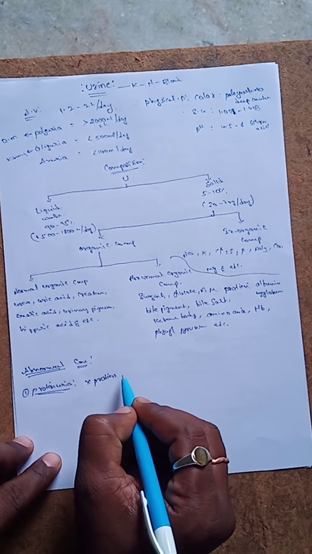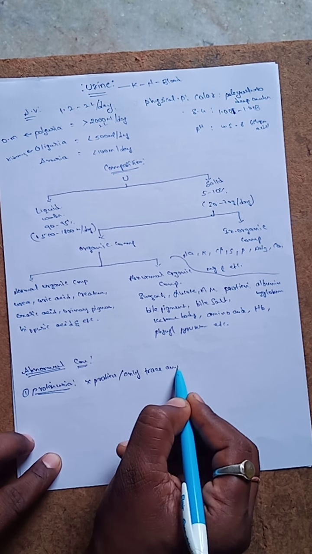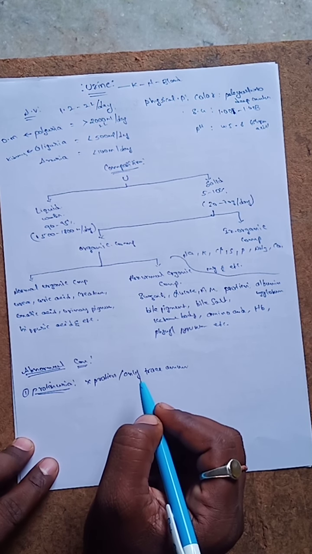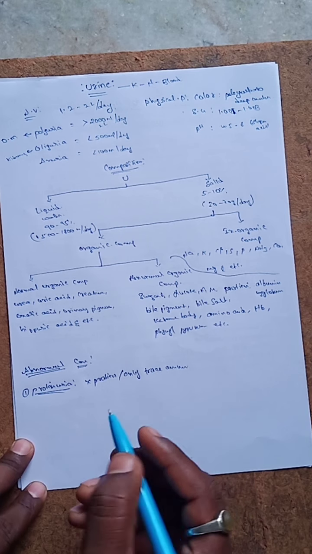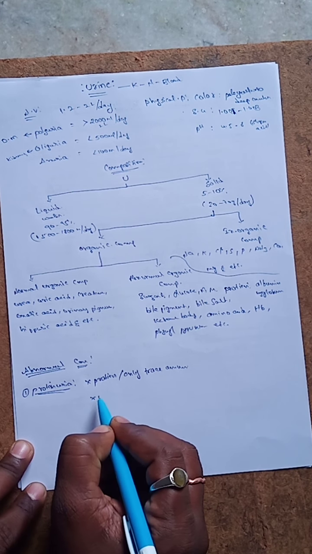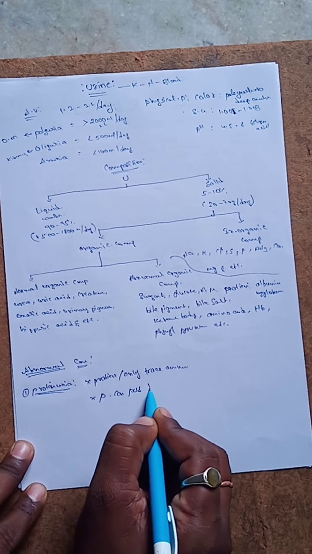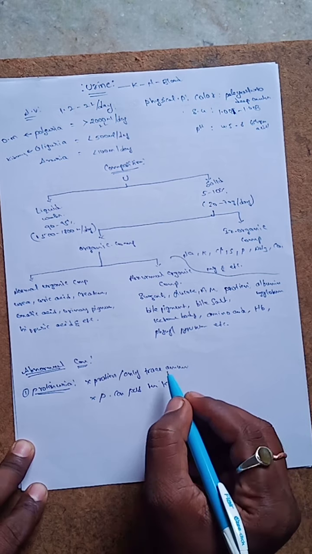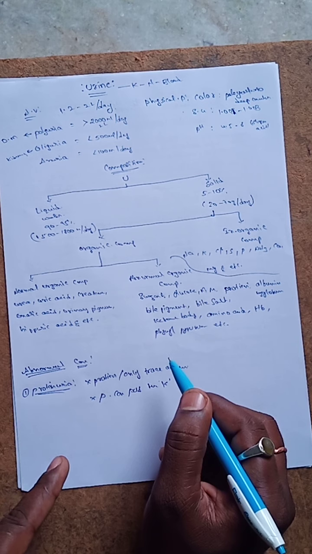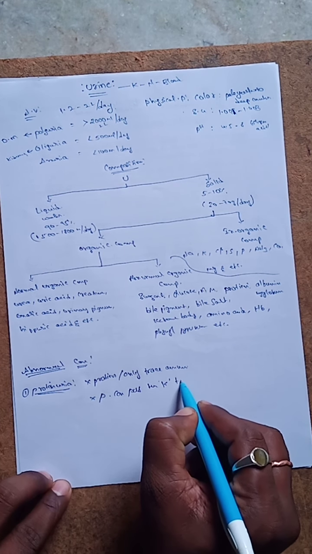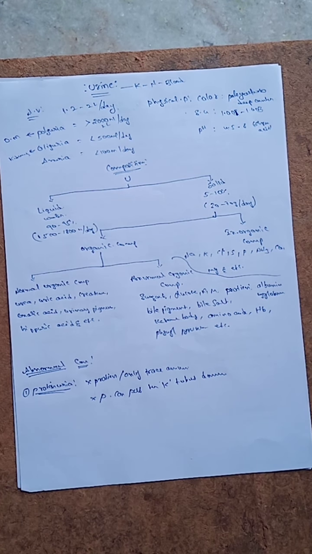Protein can pass through the kidney tubules into the urine in case of damage to the kidney tubules. So this is the abnormal constituent proteinuria.